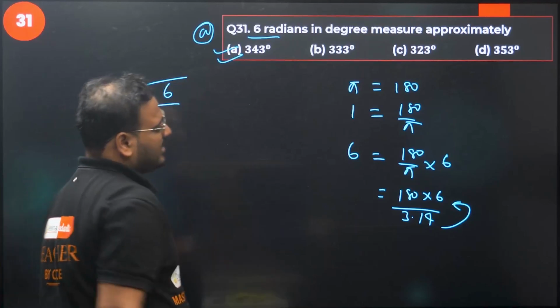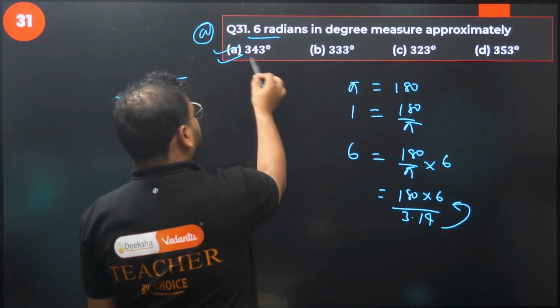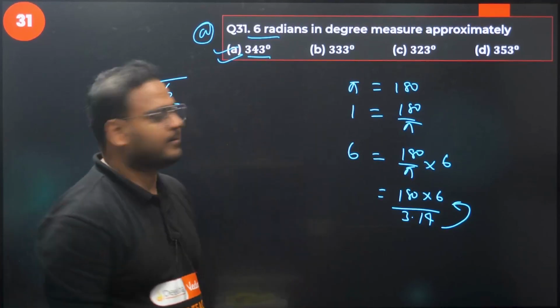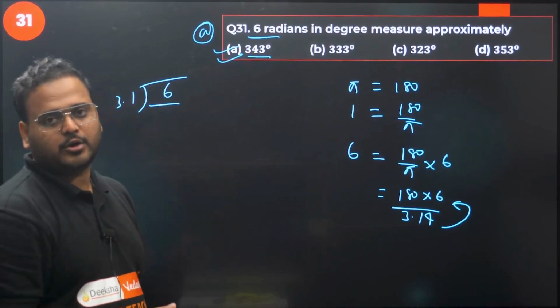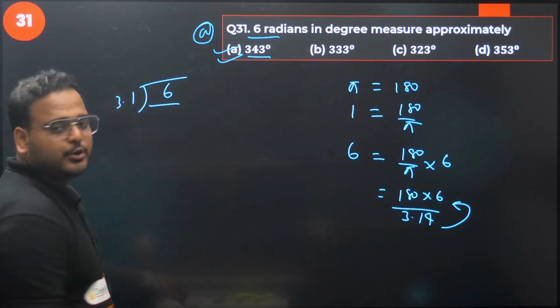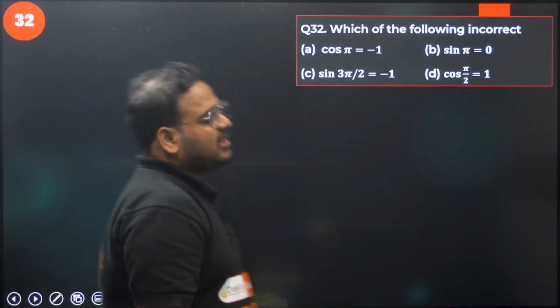Divide it, you'll have an answer, and that will come as 343. Okay, 343 you're going to get. Please check. So do the calculation and let me know if the answer is A or not. Let's please start with question number 32. Question number 32, please check.